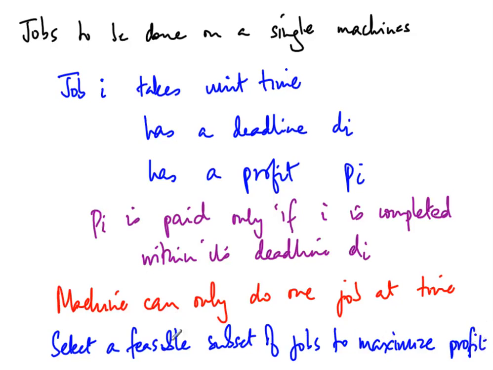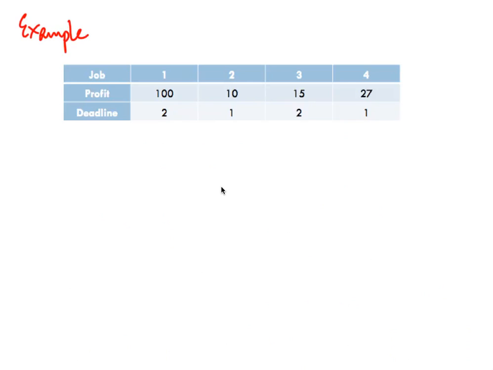So here by a feasible subset, we need a set of jobs which can be completed within their given deadlines, because there's of course no point in choosing a job to do if you can't meet the deadline, you get no profit. So if you want to maximize profit, it is sufficient to look at those jobs which can be done within their given deadline, but not all jobs may be feasible, so you have to select some suitable subset, so it becomes an optimization problem.